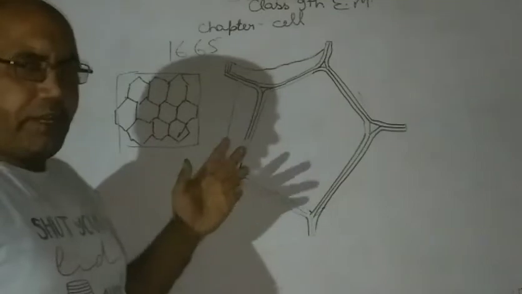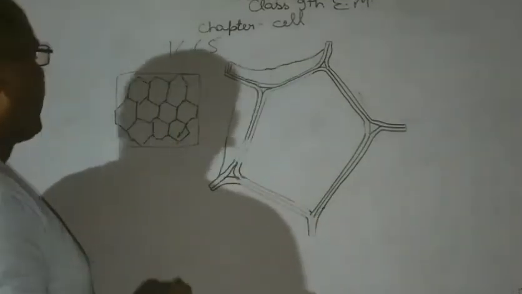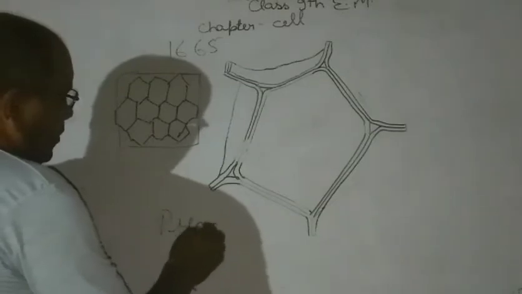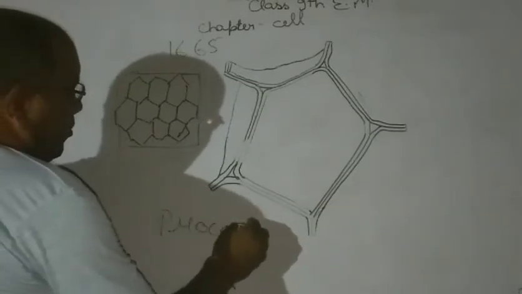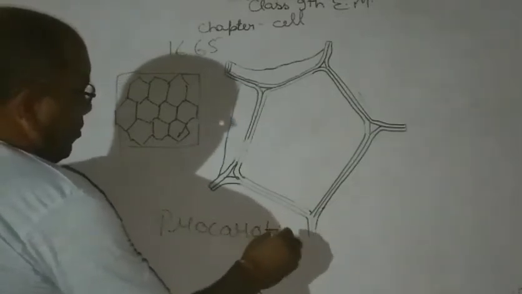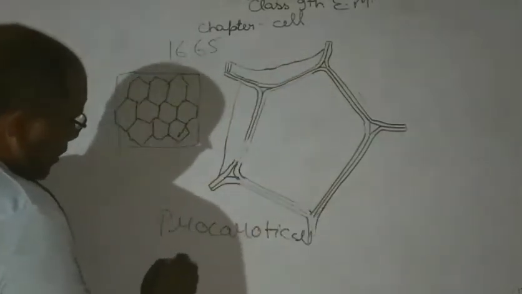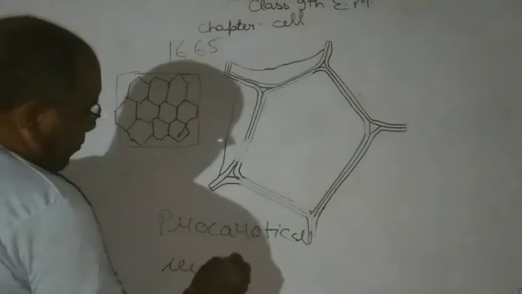There are mainly two types of cell. First is the prokaryotic cell. Second is the eukaryotic cell.